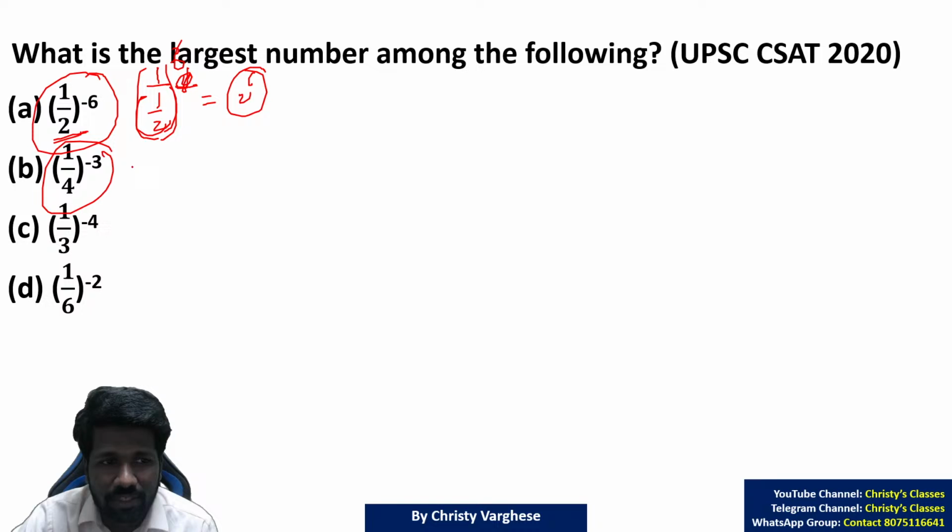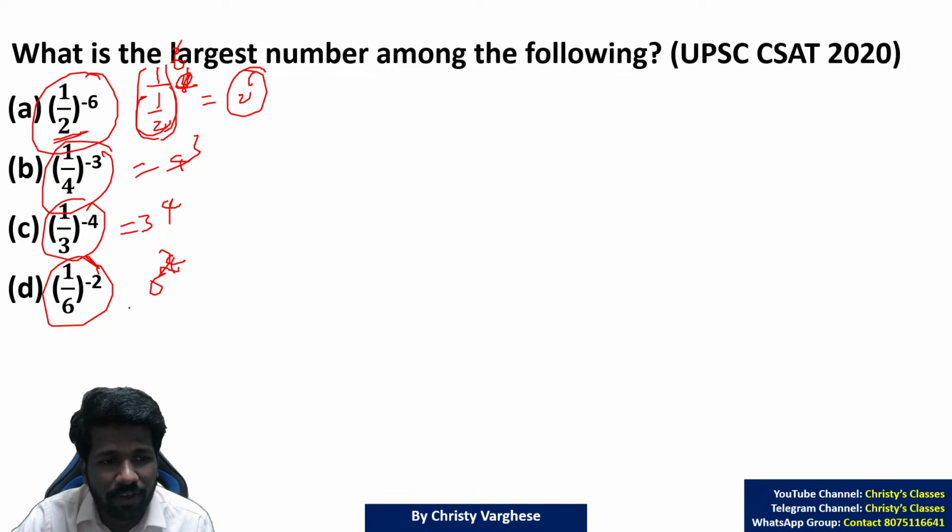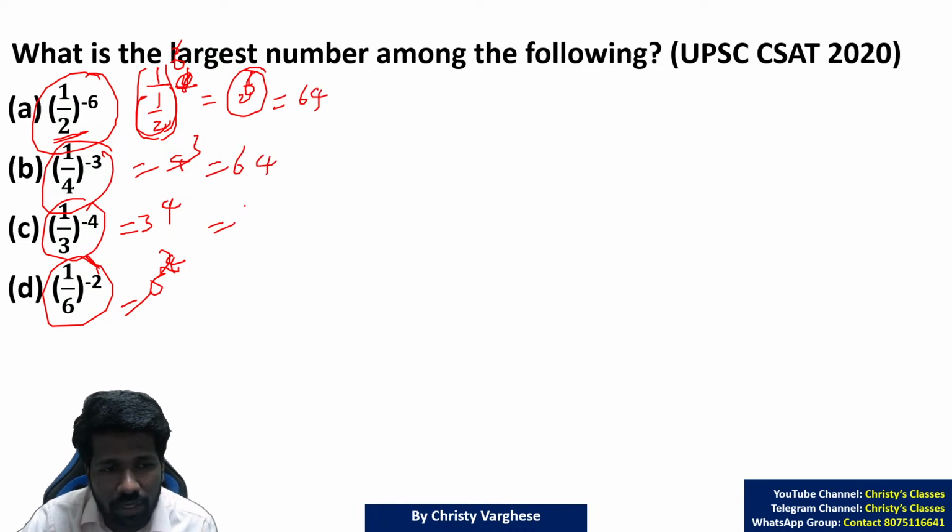If that is 2 raised to 6, this is 4 raised to 3. This is 3 raised to 4. And this is 6 raised to 2. All of you are getting this. Now you know how to simplify it. 2 raised to 6 means 2 into 2 into 2 into 2 into 2, 6 times. That is 64. 4 cube is 64. 3 raised to 4 is 81. And 6 raised to 2 is 36.